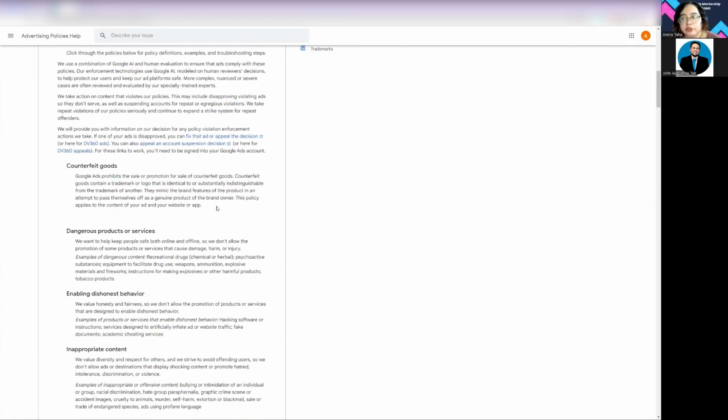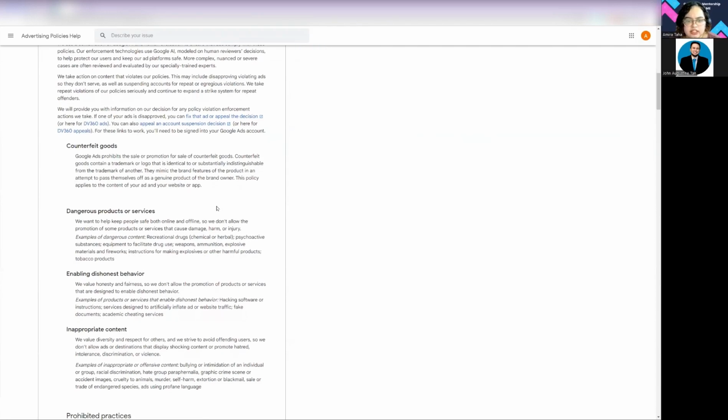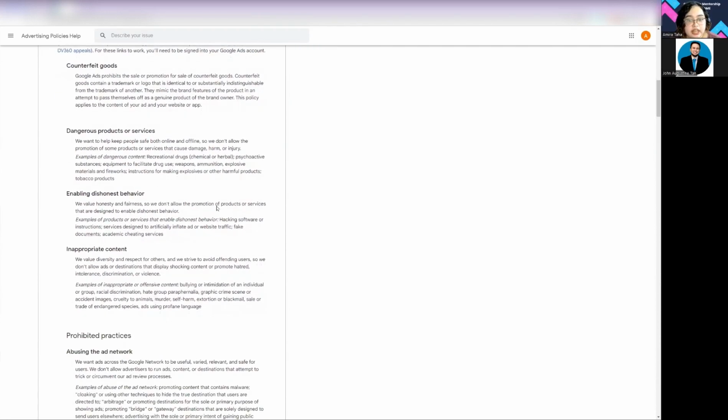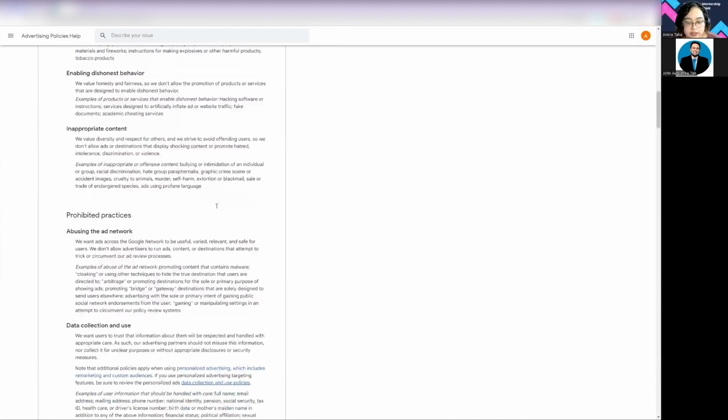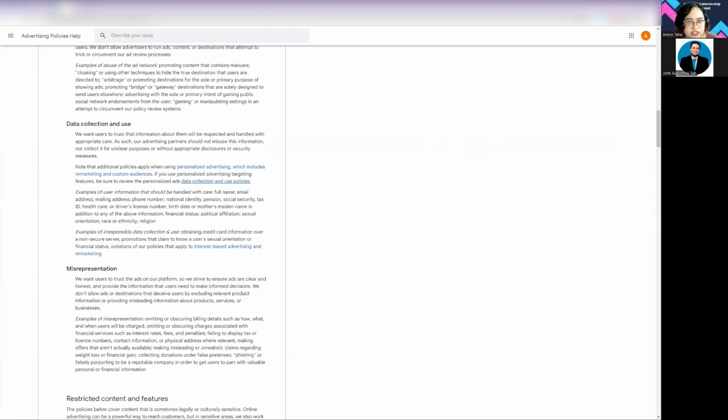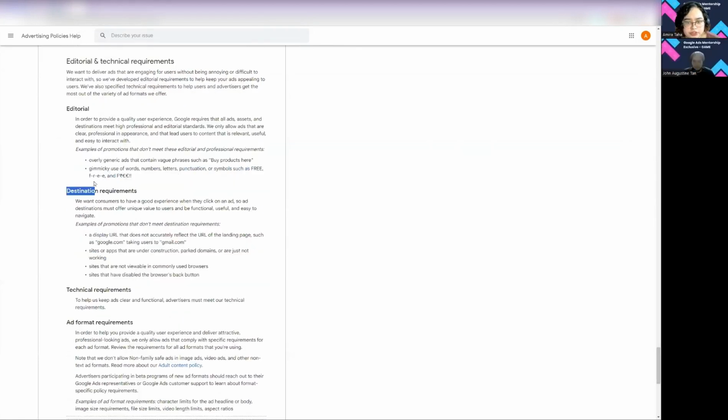But basically, when you are writing your headlines, descriptions, or the messaging of your ad, make sure that you don't write about fake goods, anything that's a dangerous product, illegal things, and make sure that you are not misrepresenting or making false claims online as well. And of course, some other things that you should keep in mind are don't use words that make over promises, weird symbols, things like that. And of course, don't use foul language because one of Google's policies is making sure that the platform is a safe space for all users. So it's important that we respect their policies as well.